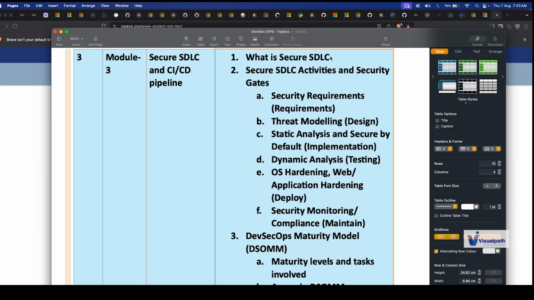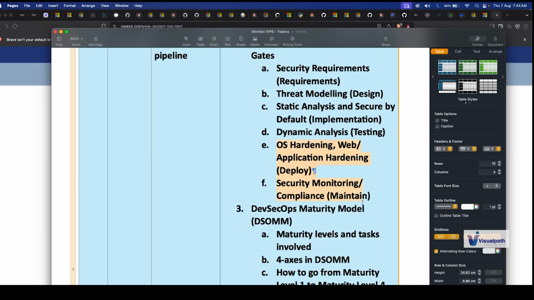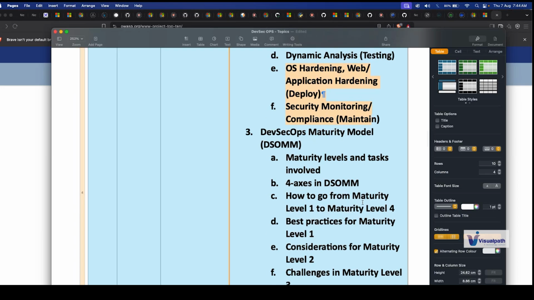We'll talk about OS hardening as well. OS hardening is about how you make sure the operating systems that your engineers are using in the cloud are hardened, right? They don't have any flaws, and they are clean and clear to use. These are the topics that we will be covering for this module, and we'll look into security and monitoring that is there always.